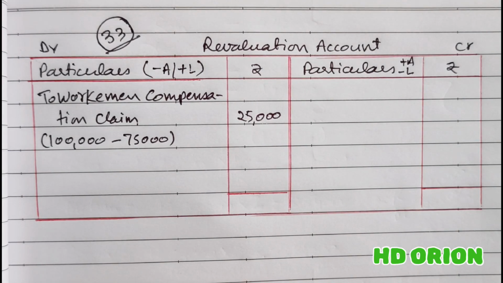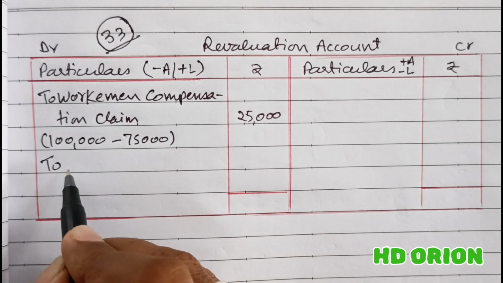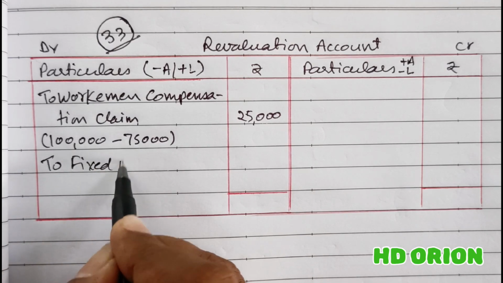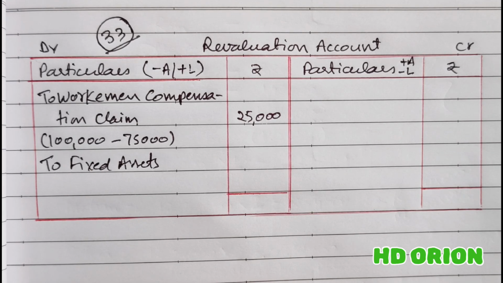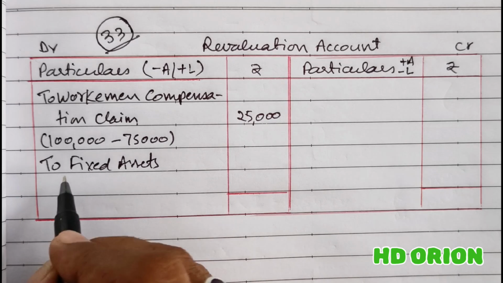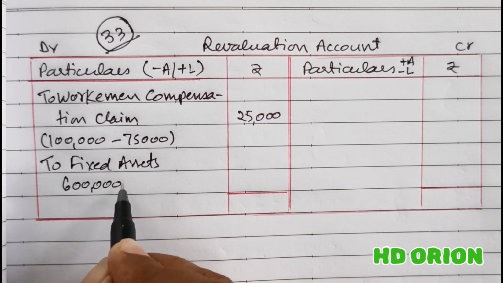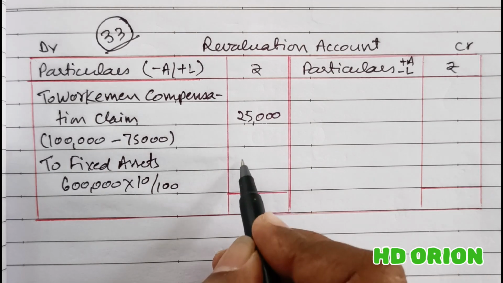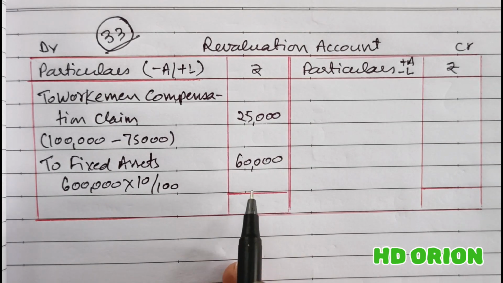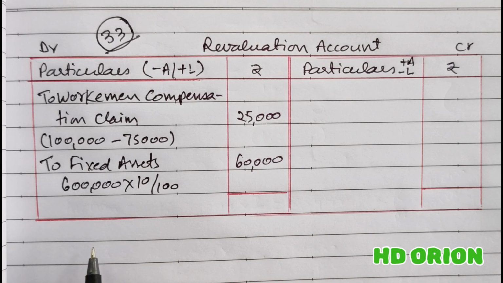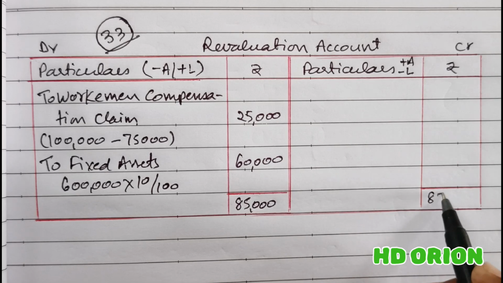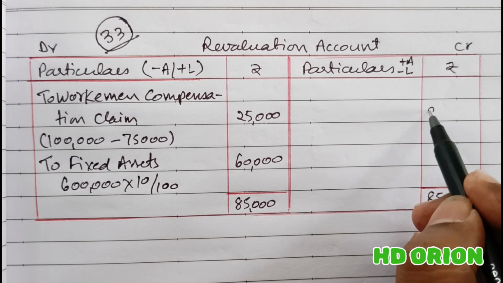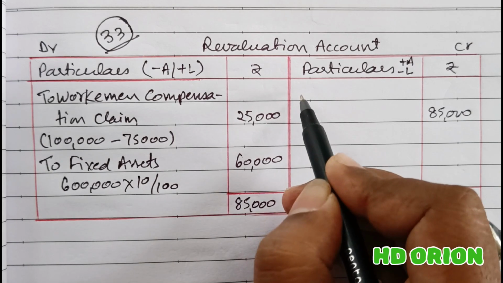Then reading the point A ahead, it says fixed assets will be depreciated by 10%. So it is decrease in assets, so to fixed assets. The amount with which the asset has decreased, that we have to write. And fixed assets is of rupees 6 lakh and 10% of which is rupees 60,000. So this is the amount with which the fixed assets have decreased. So it is 85,000. No other information is here. So we will close it and it is a debit balance 85,000 here, which is a loss on revaluation.